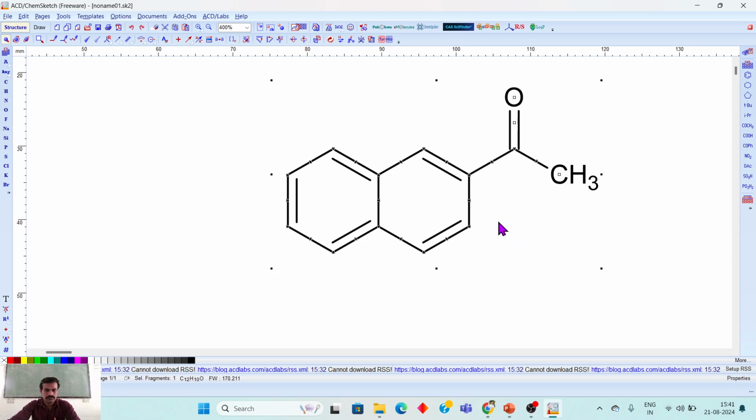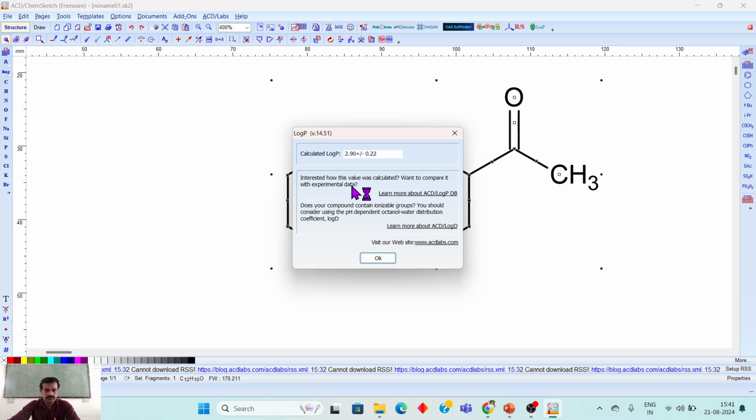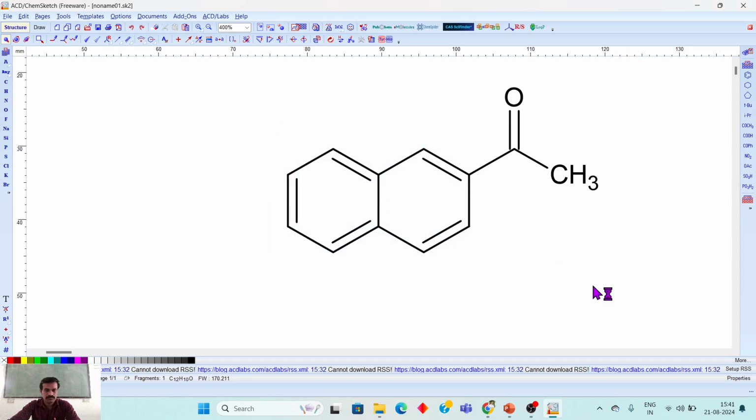And one more thing is we can directly get the logP of this compound. Just select the structure and go through the logP. See here in the upper column, logP, calculate the logP. Okay, just calculate the logP. Okay, 2.90 plus or minus 0.22. Okay, this completes the overview of the ChemSketch tools.